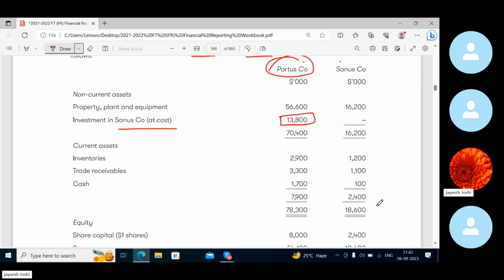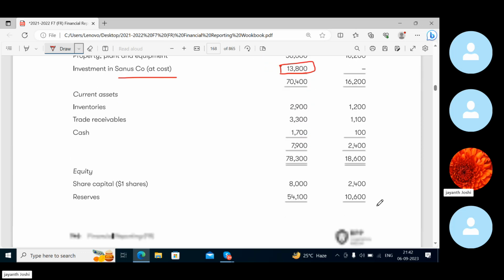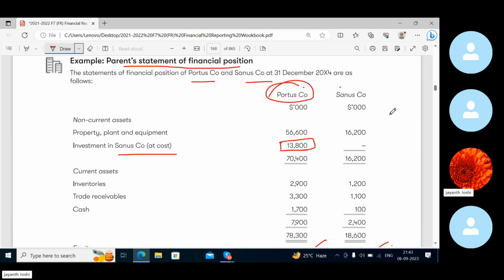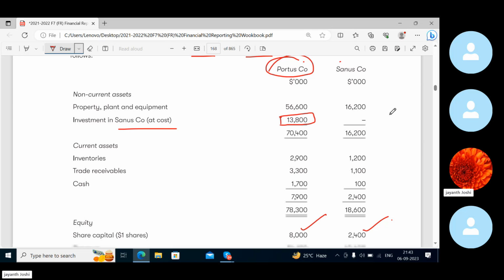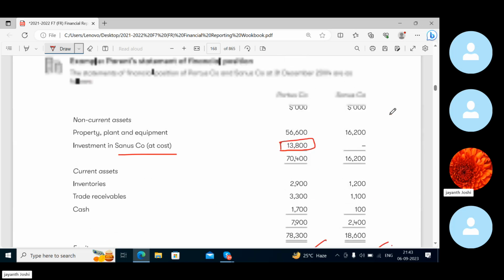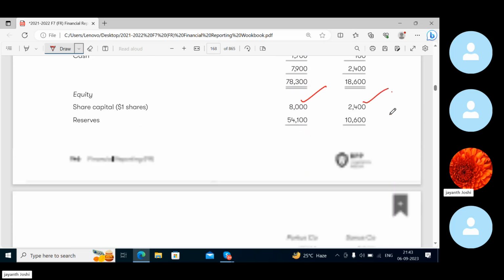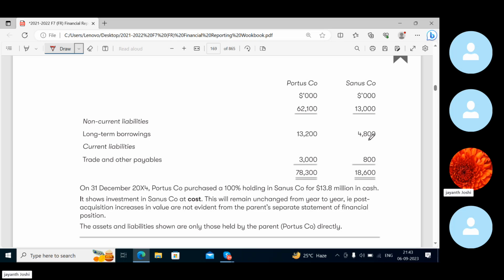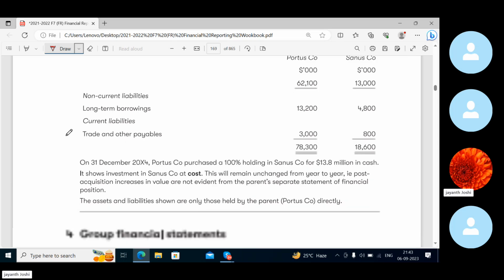So parent's investment is given, current assets is given, equity. So here it is Portus, here it is Sanus, right? Clear? Sanus company. And reserves are given to you, Portus and Sanus. And then the total of reserves and then non-current liabilities given. So what is that they're saying?